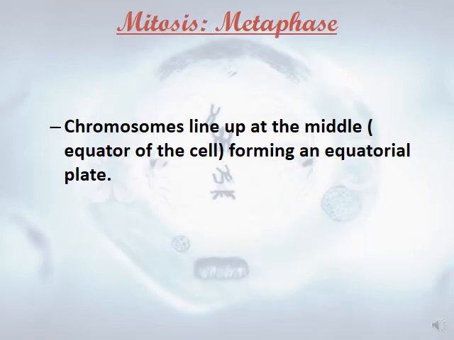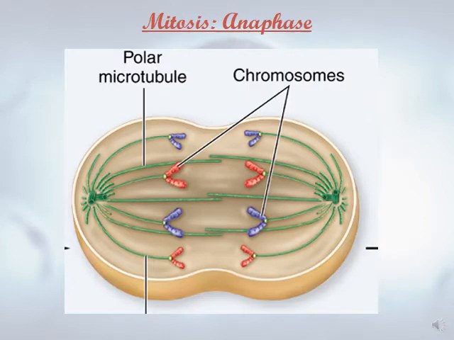So here, the chromosomes line up in the middle of the cell, at the equator of the cell, forming what's known as the equatorial plate. After metaphase, what do we have? Prophase, metaphase, and then we have anaphase.